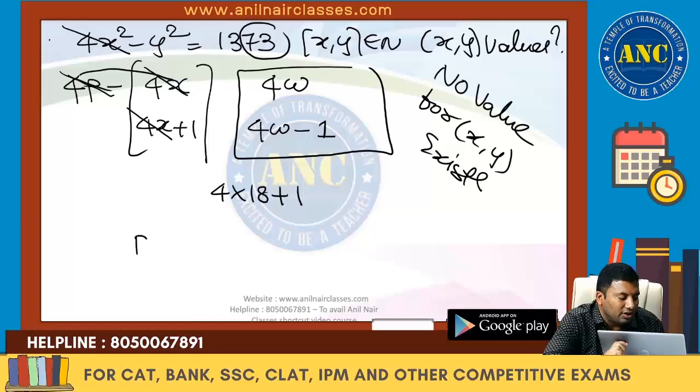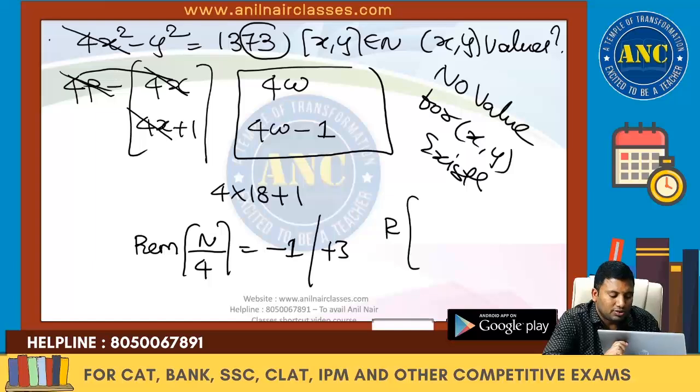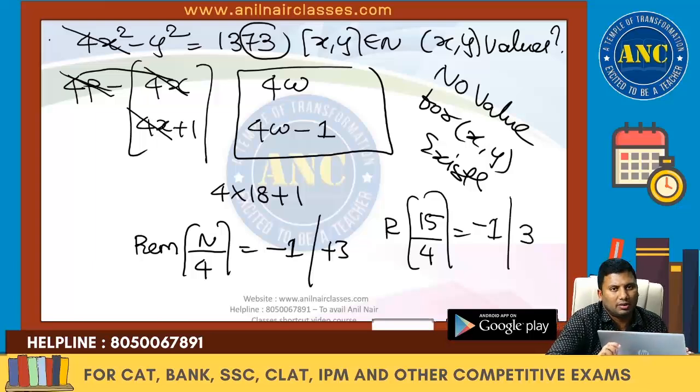That means when you divide a number by 4, a negative remainder minus 1 means the positive remainder will be 3. For example, suppose 15 divided by 4. 4 threes are 12. Negative remainder minus 1, positive remainder will be 3. Negative remainder minus 1 means positive remainder 3.